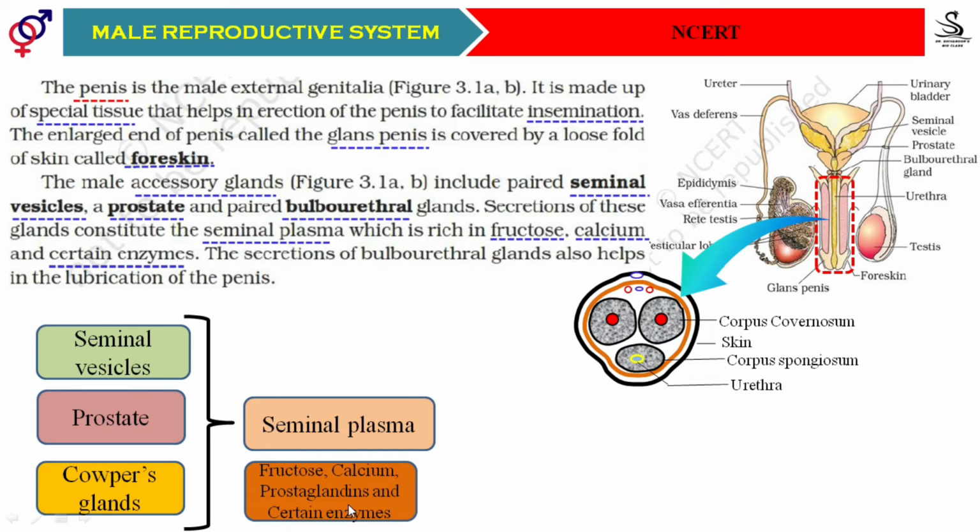And what is the role of one more point I have mentioned here, students? They are the prostaglandins. Prostaglandins act on the smooth muscles present in the ejaculatory duct and help in ejaculation of semen. In addition to that, there are certain other enzymes which help in activation of sperm, making it fit to be involved in the process of fertilization.